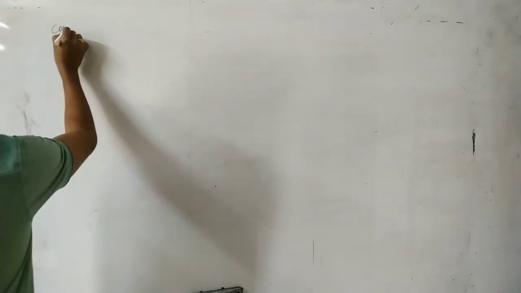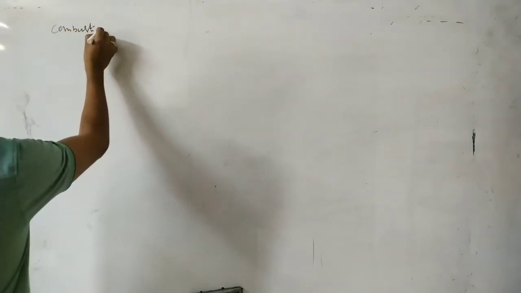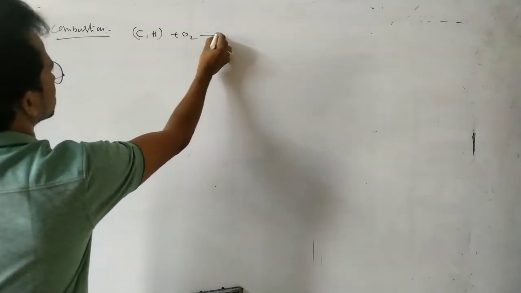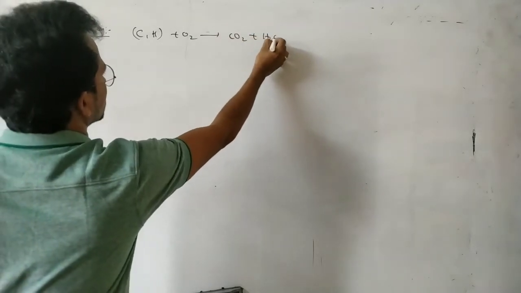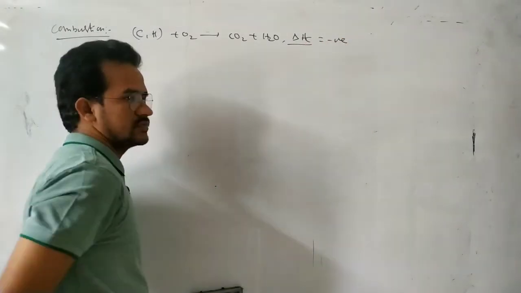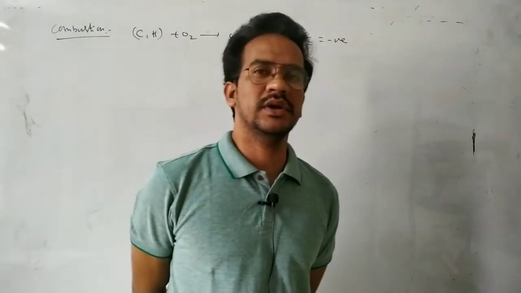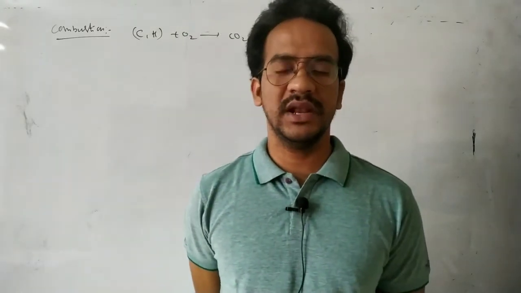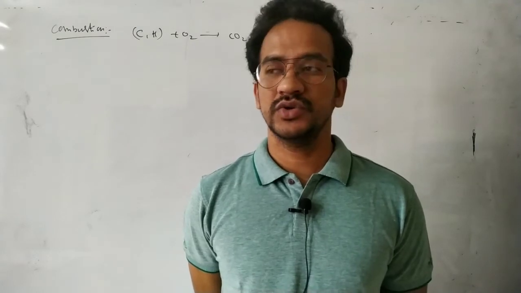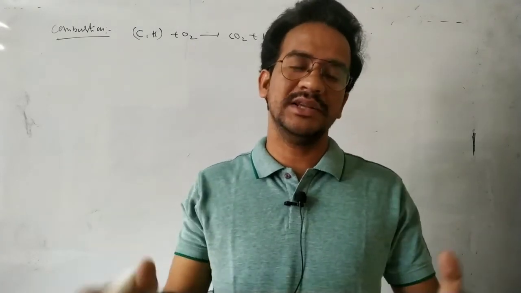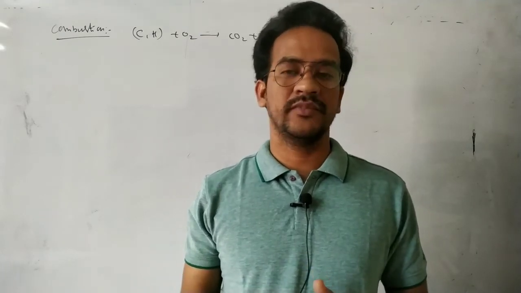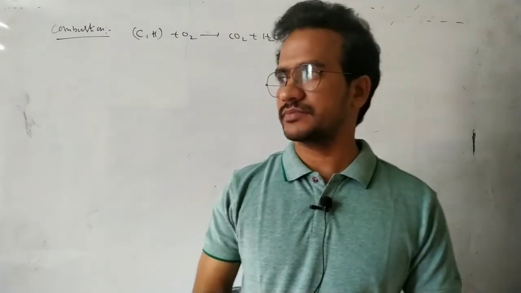Next, another one, combustion. Heating of the organic compound with oxygen is a combustion process. Here delta H of combustion is again negative. During the combustion reaction of hydrocarbons, the amount of energy released is known as the heat of combustion. All hydrocarbons release a large amount of heat of combustion, and that's why all hydrocarbons are used as fuel.